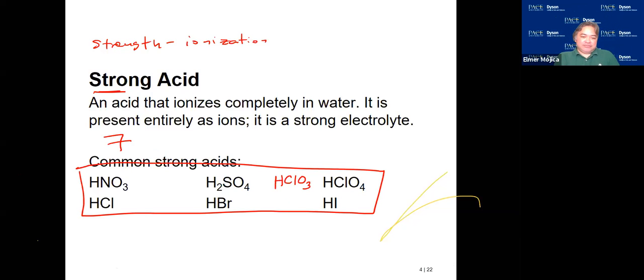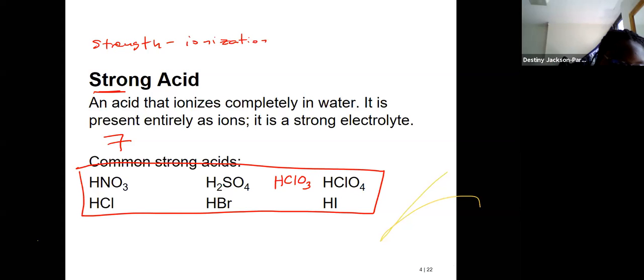They will completely dissociate into cation and anion. All you need to do is know the 7 strong acids, and if it's not among the 7, you can consider that acid as weak.